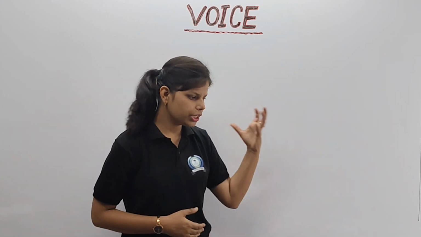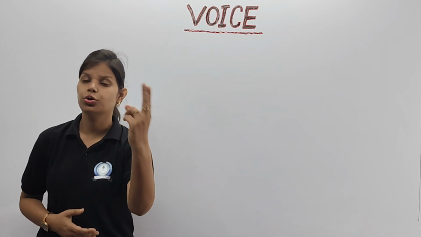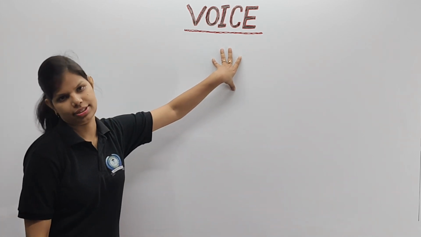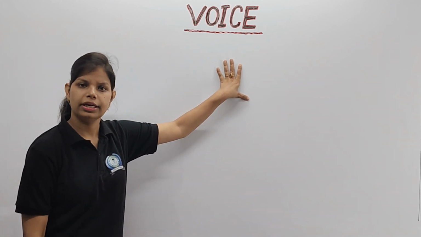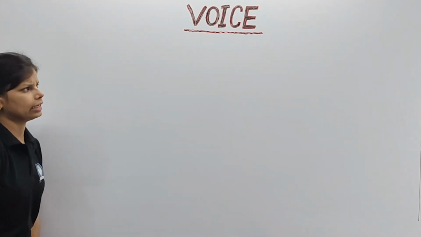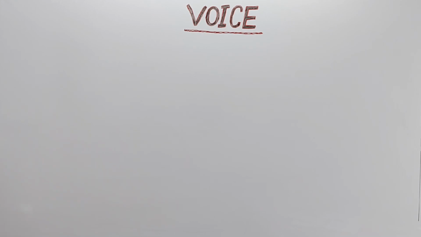Clear? So here voice has been classified into two parts. One is active voice, which is called the doer, and the other is passive voice, which is called the one on which that doer has done the action. Clear? So first of all, we are going to move with the definition of voice in grammatical terms. If somebody asks, you have to tell the definition properly. So let's begin the class and write this one. The heading is voice, and please write the definition.